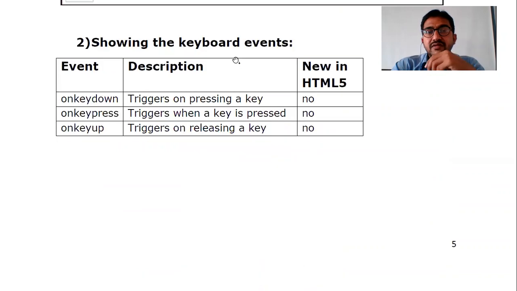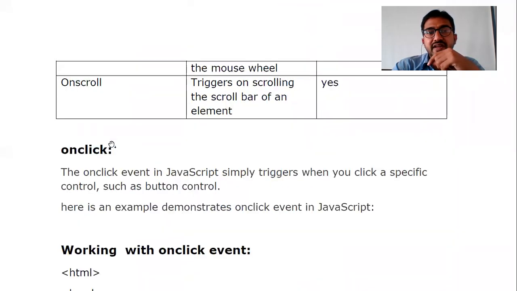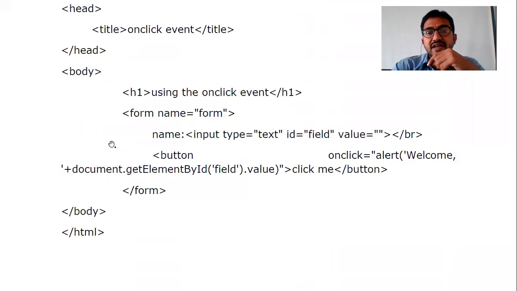So in keyboard, the events are onkeydown, onkeypress, onkeyup. In mouse events there are ondragover, ondragstart, ondrop, mousedown, mouseup, and different events like this. Let me show one example on click. This is the body, and this is the form I am creating. Name of the form is form. I am creating an input text field and also one button.